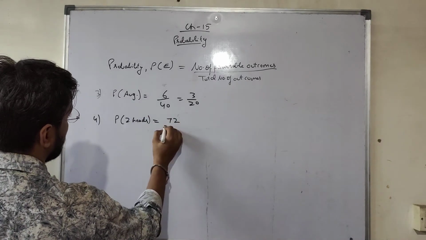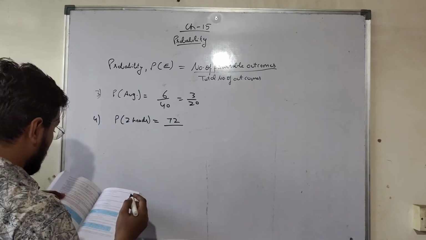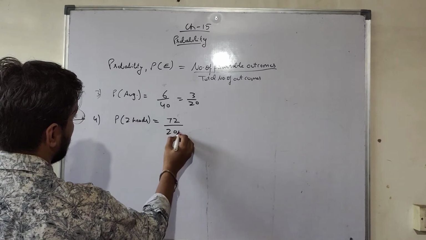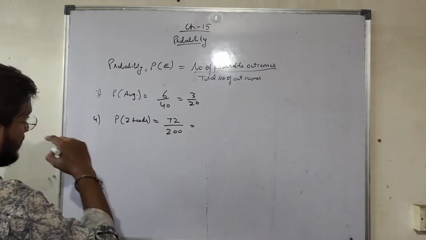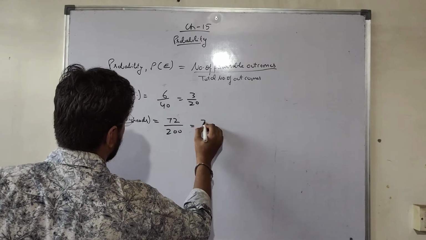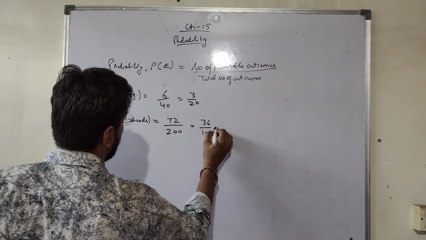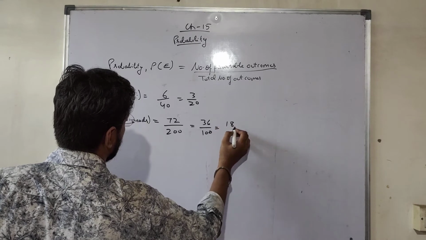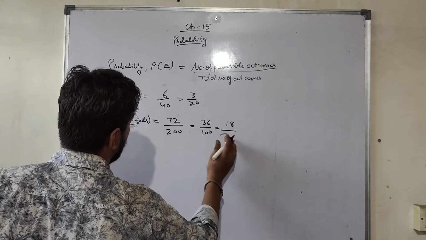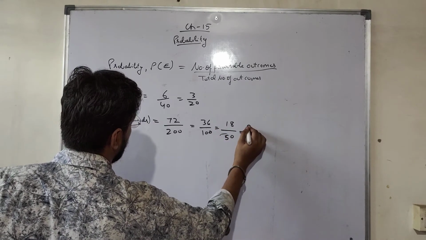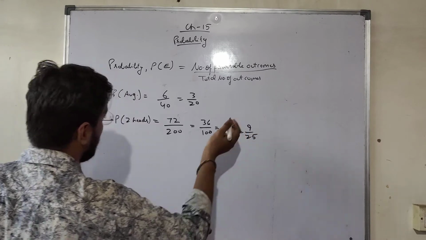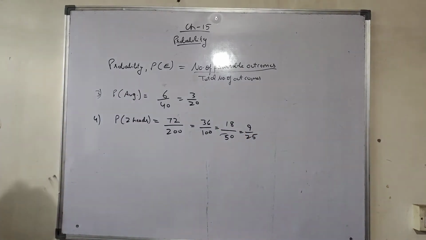Favorable outcomes are 72. Total outcomes 200. So 18 upon 50, 9 upon 25. The answer is 9 upon 25.